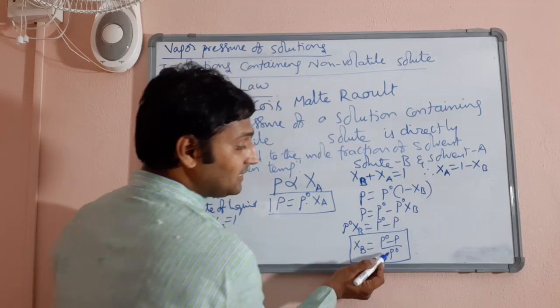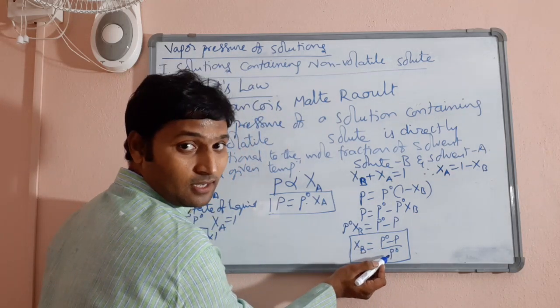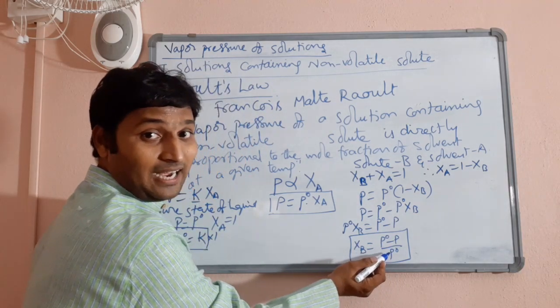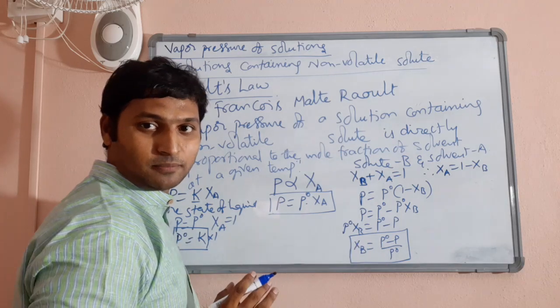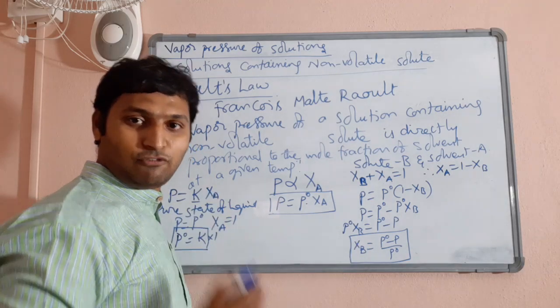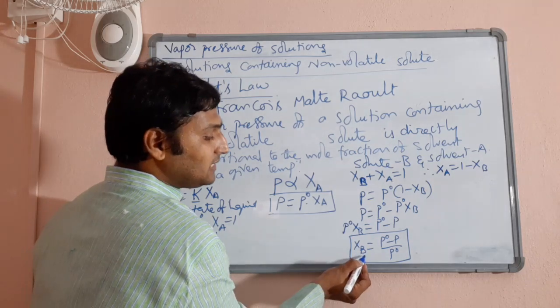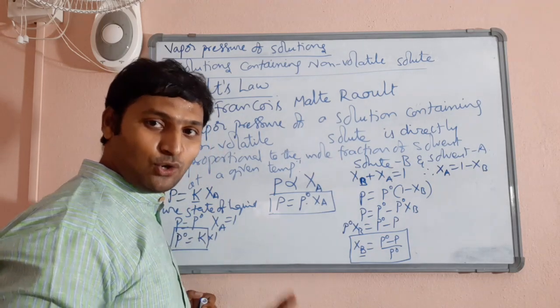Now, what is this expression (P naught minus P) by P naught? I just told you it is called relative lowering of vapor pressure. Now, what is Xb? Mole fraction of the solute.